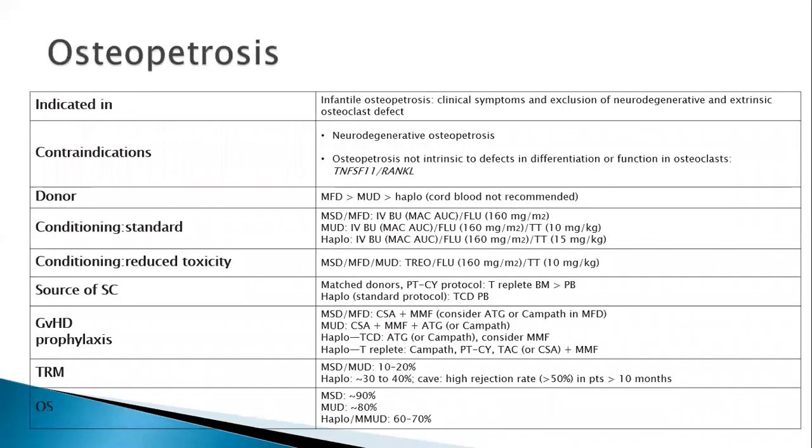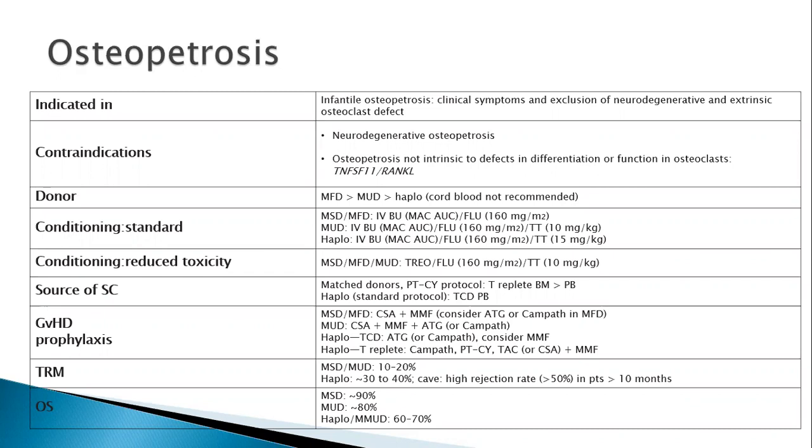The other rare inborn error of metabolism is infantile osteopetrosis, where hematopoietic stem cell transplant is curative. Here again, you don't do it in two conditions. One, when there is neurodegenerative osteopetrosis, or when the osteopetrosis is not intrinsic to defects in differentiation or function of osteoclasts, like the RANK ligand 1 or TNFSF11 genetic defects, which also phenotypically present as osteopetrosis, but bone marrow stem cell transplant is ineffective in them.